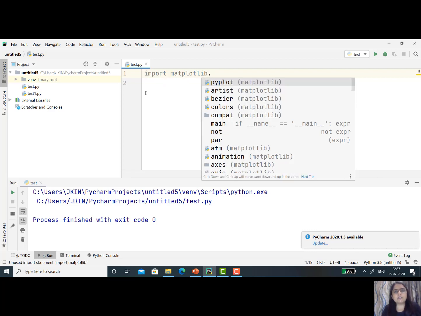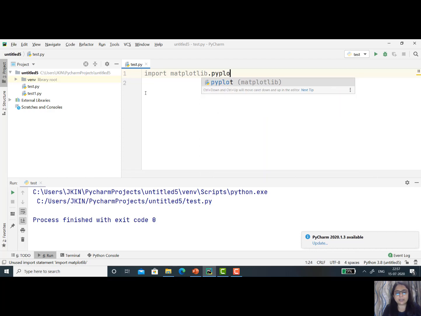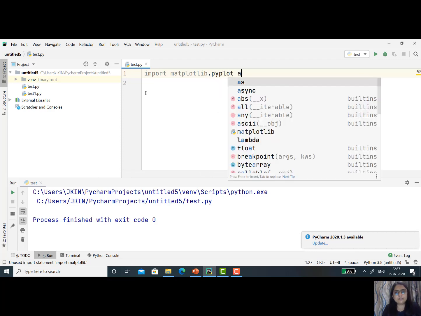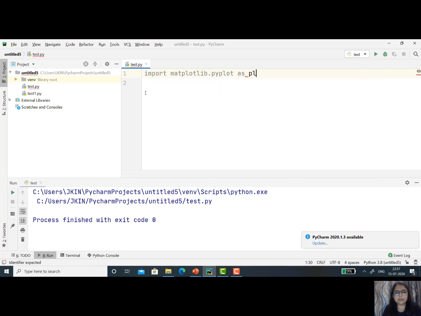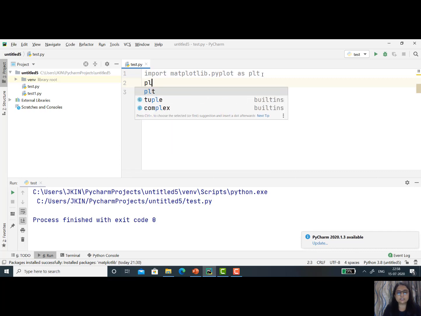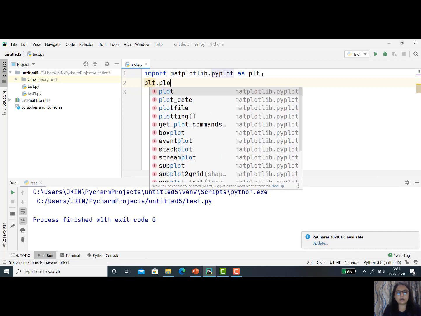Inside this library I want the function, that is pyplot. Now I will use this whole statement as plt. So whenever I require this library and this module, instead of writing matplotlib.pyplot, simply I will write plt. Now the next command is plt, and then inside this module I want to use a command.